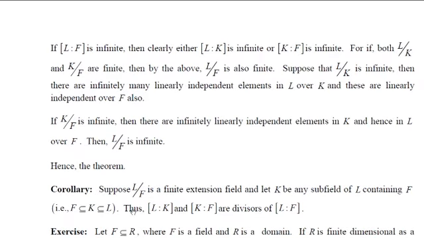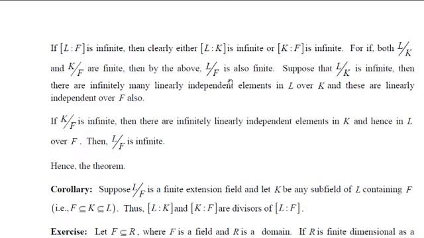Now, we have proved this for the finite case. Suppose the dimension of L over F is infinite. If L over F is infinite, then on the right hand side at least one of them must be infinite. Otherwise, if both are finite, then the product of these two finite dimensions will be finite.